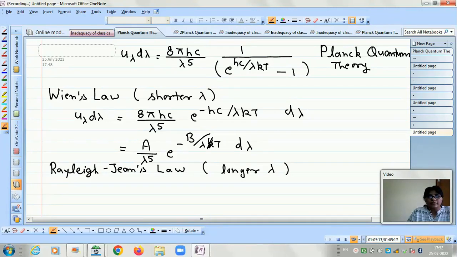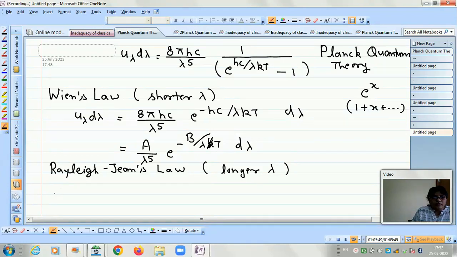This e to the power hc by lambda kt, the power of the exponent, is small. If it is e to the power x, and x is small, then we can write it as 1 plus x plus so on. We can expand the exponent, and then we can neglect all the higher order terms, x square, x cube. So it is like 1 plus x.